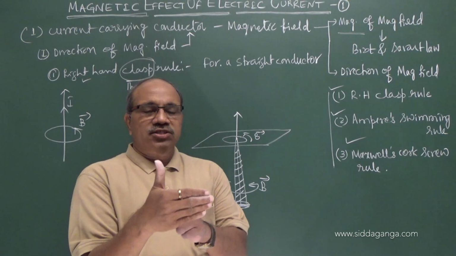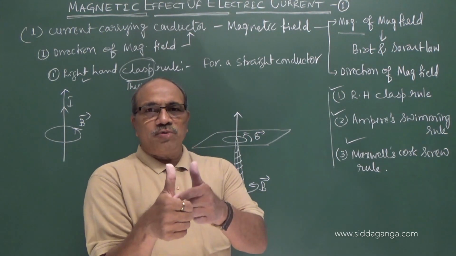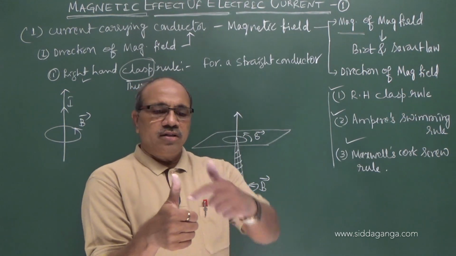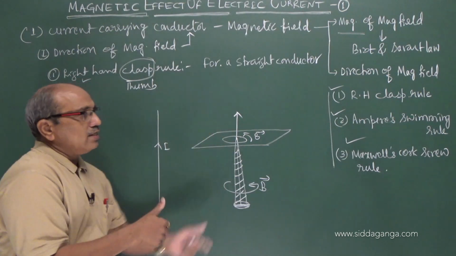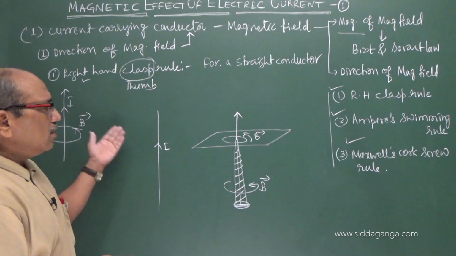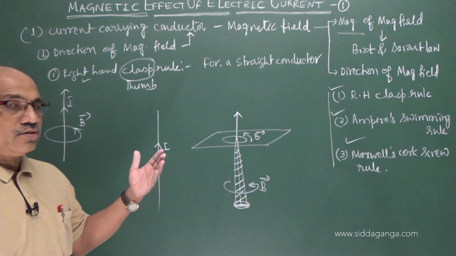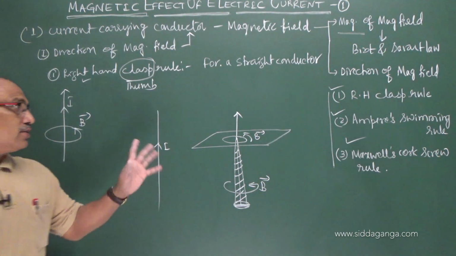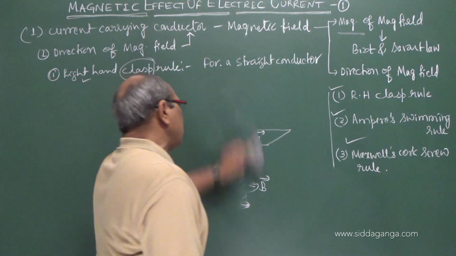Just imagine you are holding the wire in your right hand. The thumb points in the direction of current, and the remaining fingers represent the direction of the field. That is the right hand clasp or right hand thumb rule. I hope you have followed Ampere's screw rule and also Maxwell's corkscrew rule. All these we have discussed for a straight conductor carrying current.